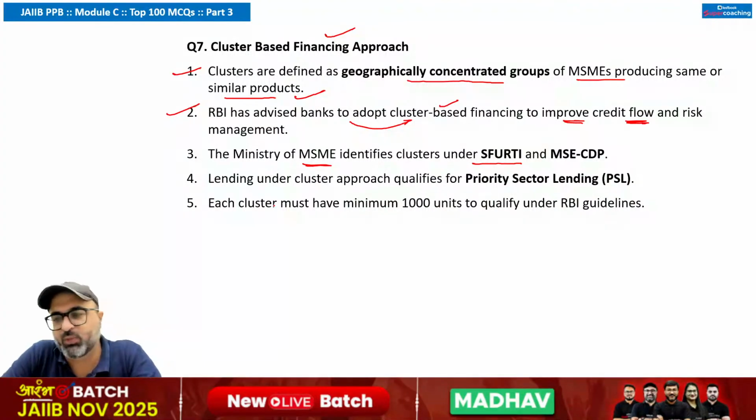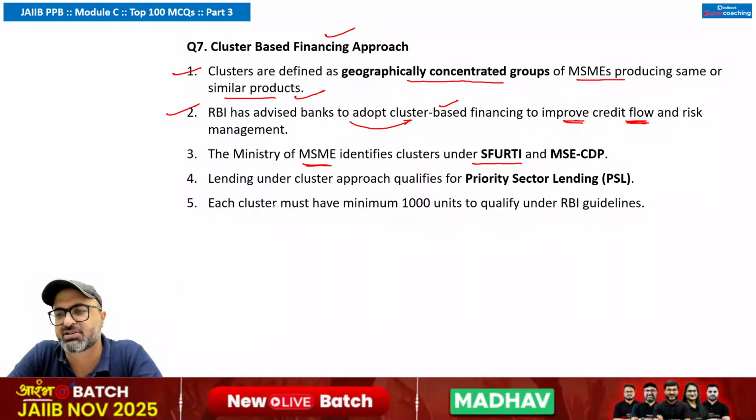Okay, so the first point is SFURTI. It stands for Scheme of Fund for Regeneration of Traditional Industries. I repeat, Scheme of Fund for Regeneration of Traditional Industries. What is the objective? The objective is basically to organize traditional industries and artisans into clusters for improved competitiveness, market access and sustainability. So in this case, what are the focus points?